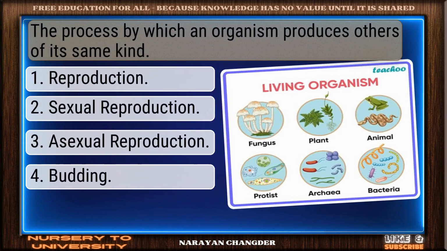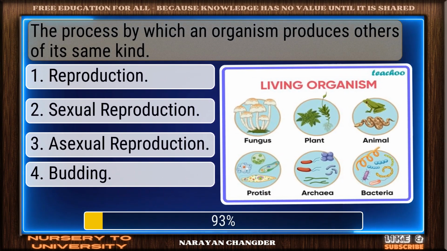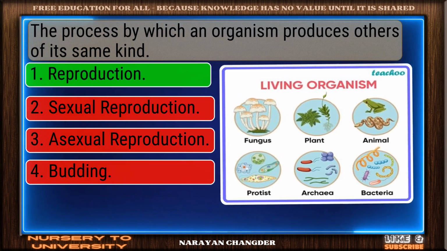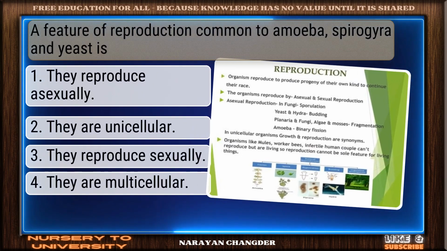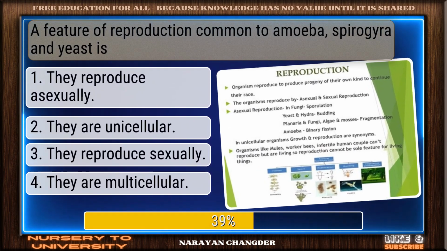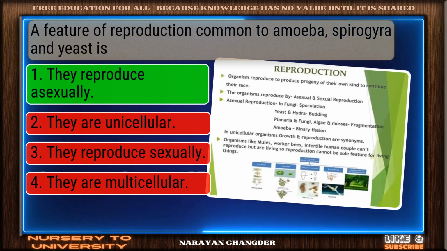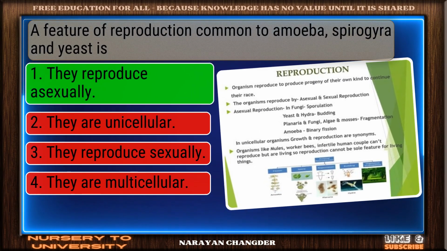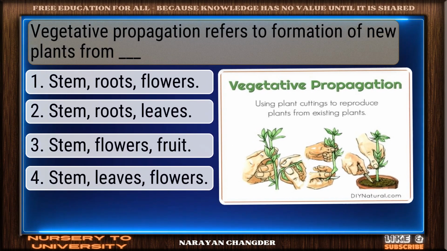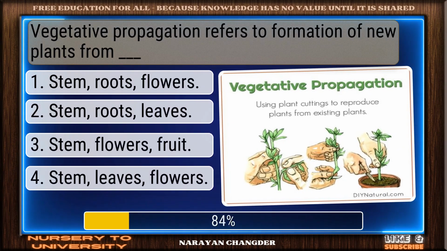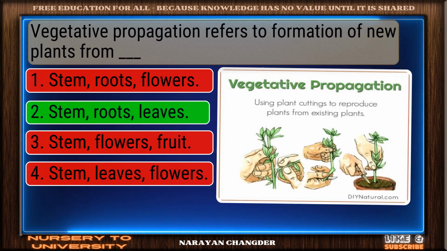The process by which an organism produces others of its same kind. You got it. Your choice reproduction is right. A feature of reproduction common to amoeba, spirogyra, and yeast is ___. Excellent choice. They reproduce asexually is the right answer. Vegetative propagation refers to formation of new plants from ___. Well picked. Stem, roots, leaves is the correct answer.